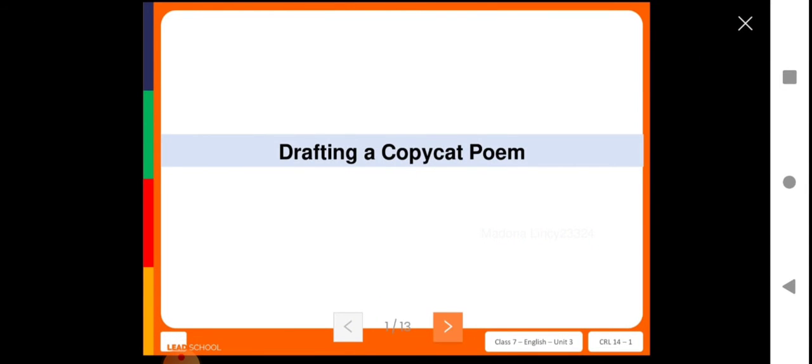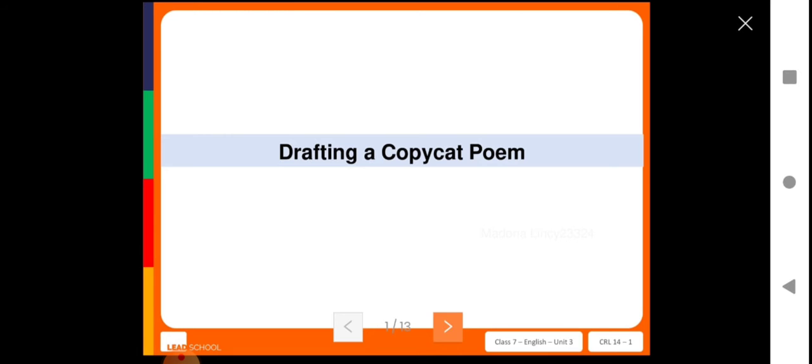Today, we are going to learn how to draft a copycat poem and how to enhance it. So, first, let us learn how to draft a copycat poem. Now, what is the meaning of draft? Draft means to prepare. Copycat means something you imitate. Poem, we all know, isn't it?